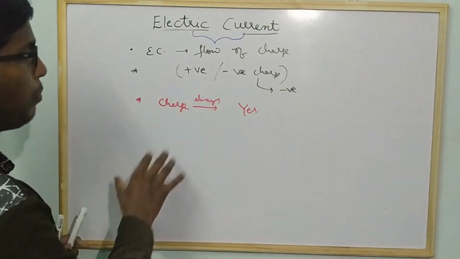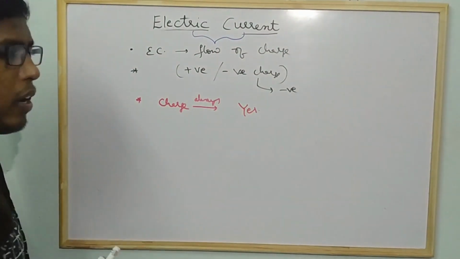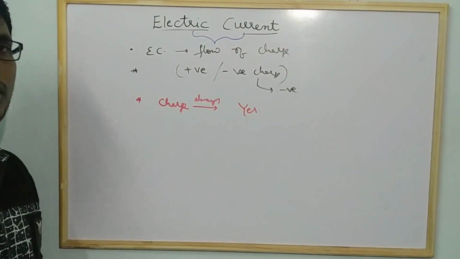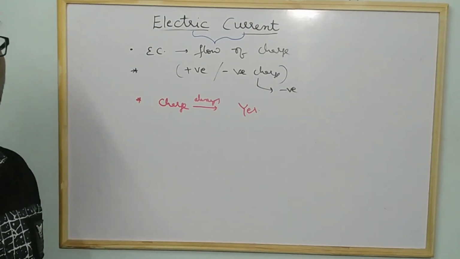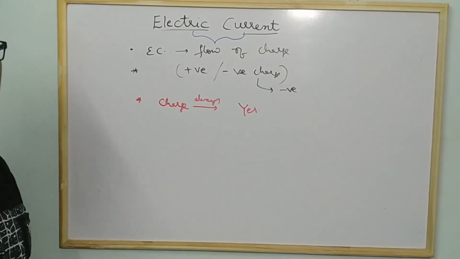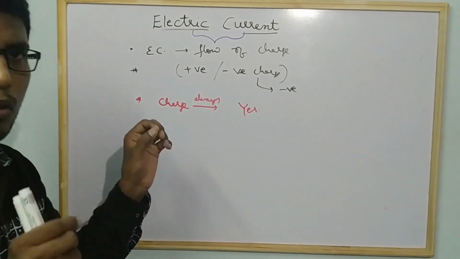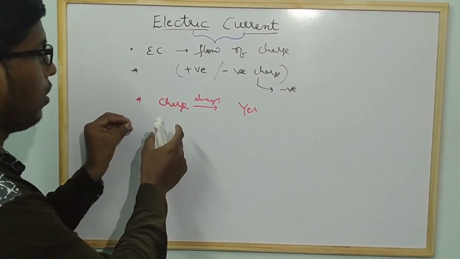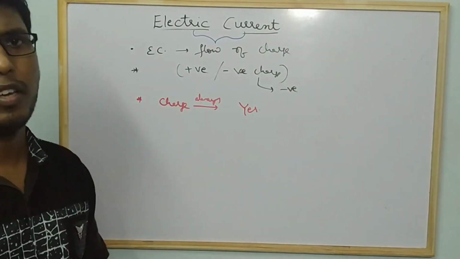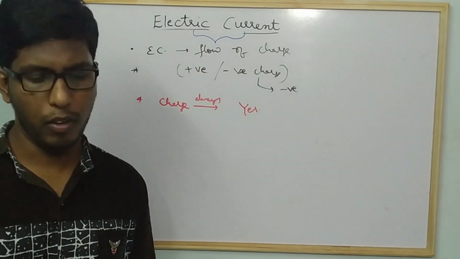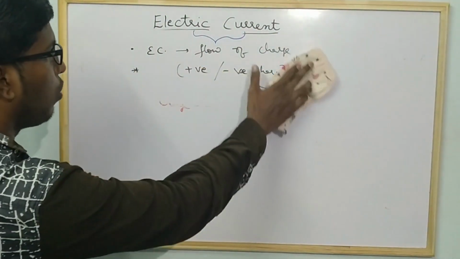Sometimes even if you do not connect the battery, if you take a copper wire, copper is a conductor, in that copper also the charges will move, but you will not get the electric current at that time. The reason also I will explain. Here you have to remember, in a closed circuit, if the charges are moving, definitely electric current will occur. Okay, fine. So three situations I have explained. I think you have understood.